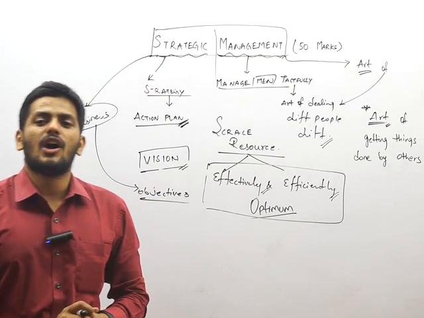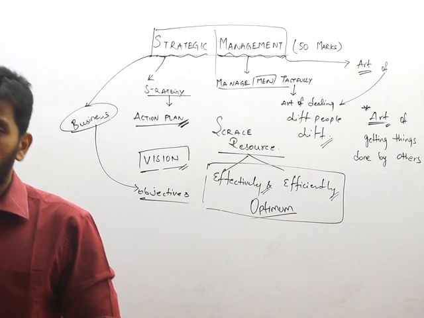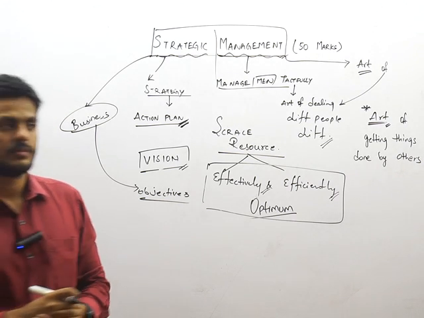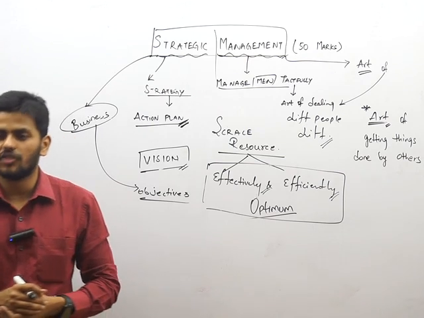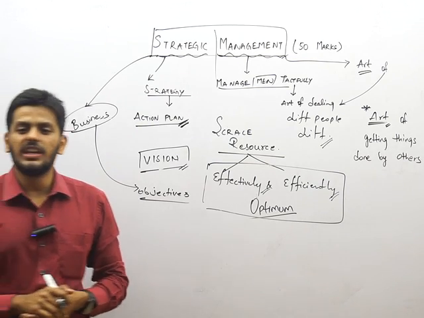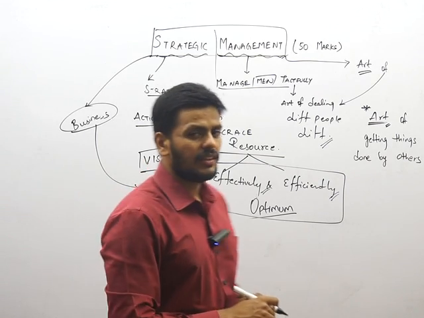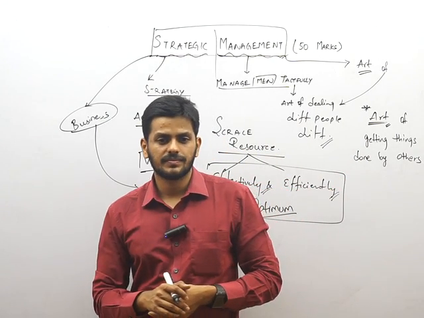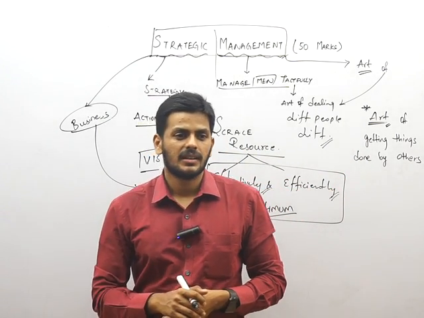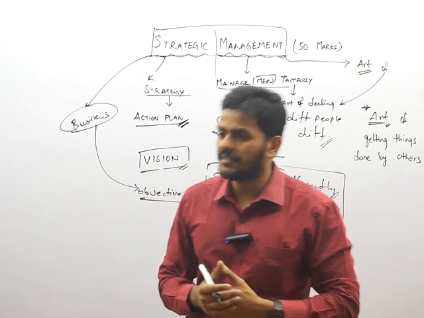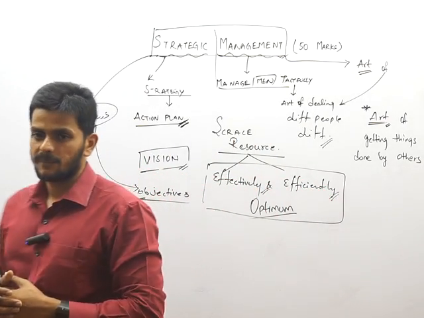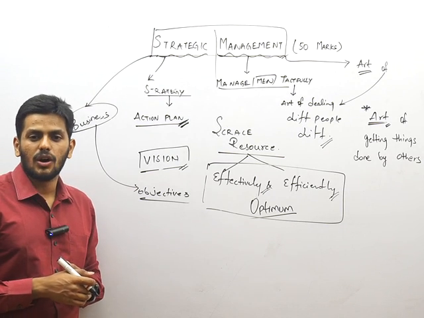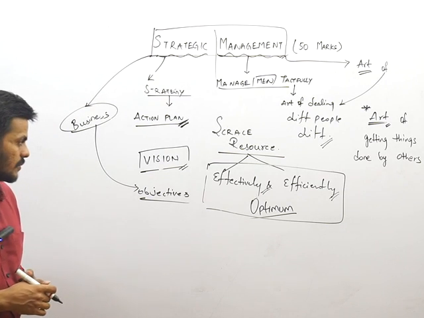Strategy is a plan of action designed to achieve the basic objectives of a business.